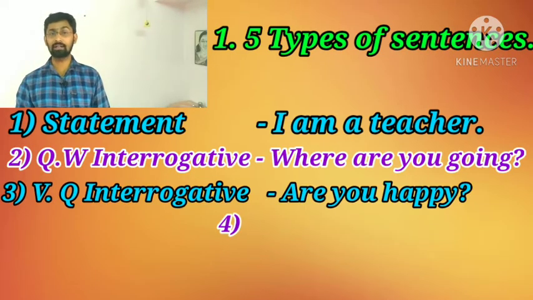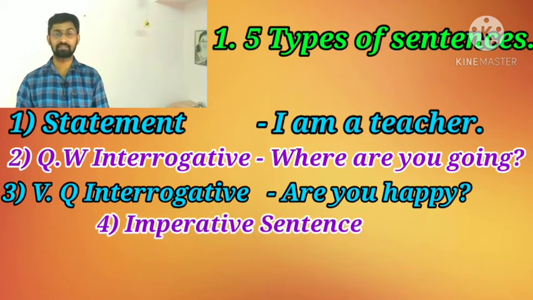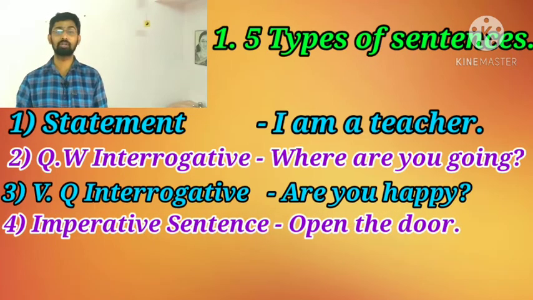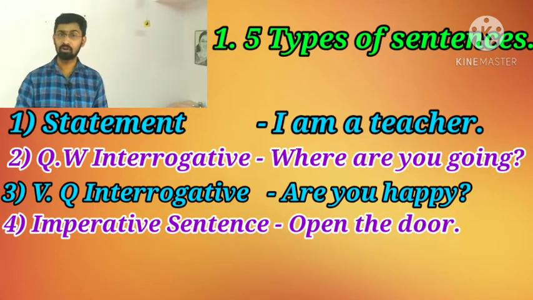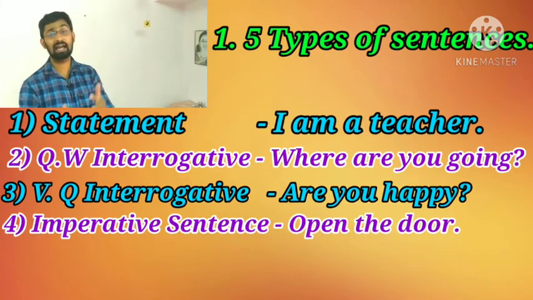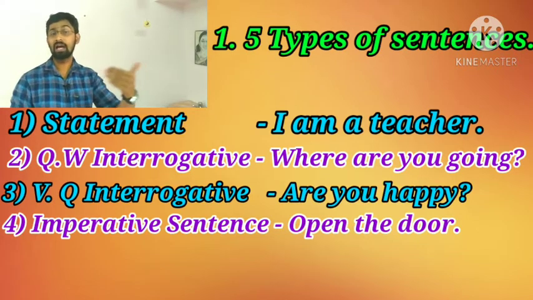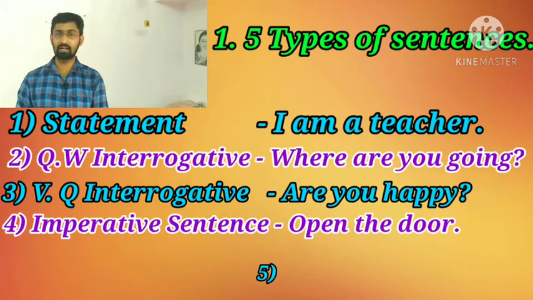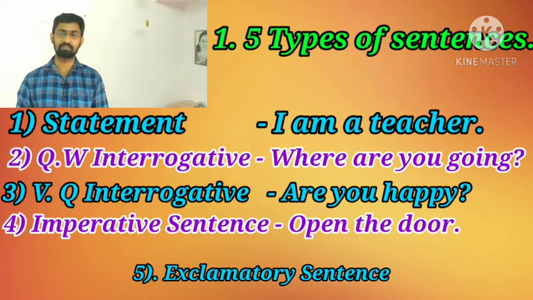Then the fourth one is an imperative sentence. For example, open the door, close the door, open your mouth. We need to convert an imperative sentence into indirect speech. Then the last one, exclamatory sentence.